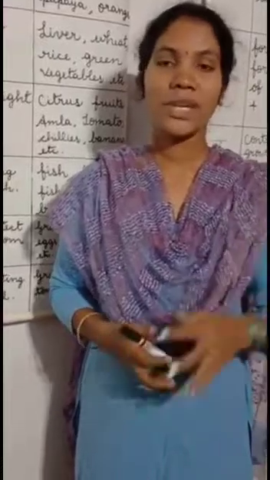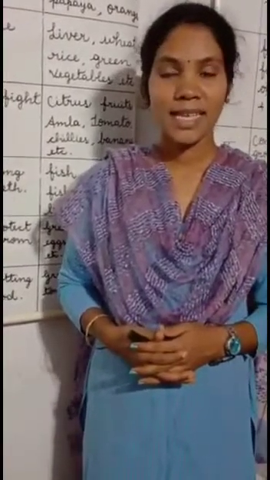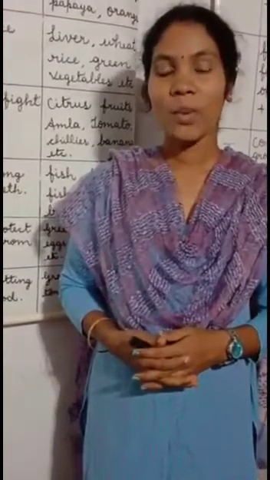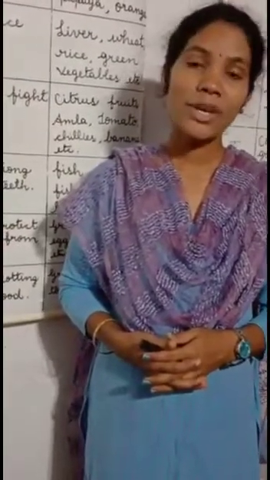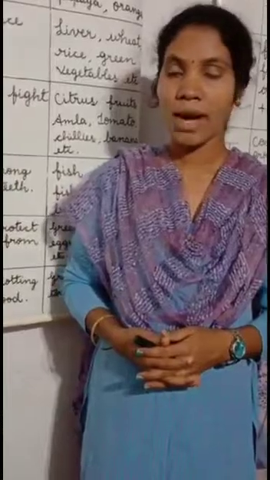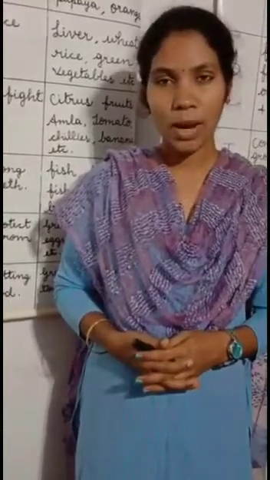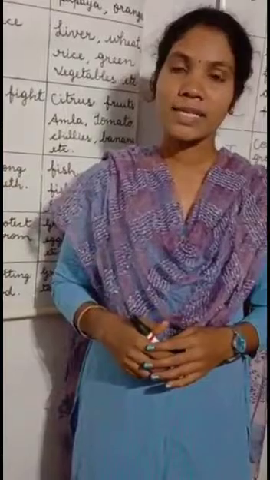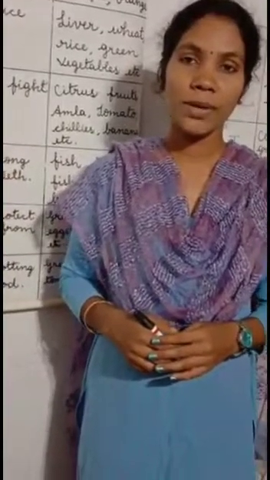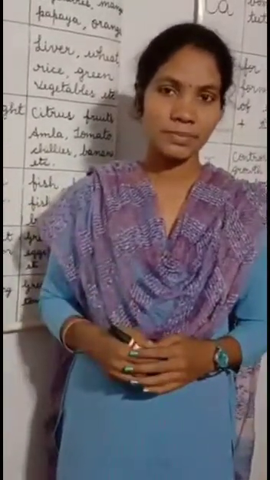In our previous video, we had started with the second chapter, that is components of food, and there we had talked about 7 components of food, and among the 7 we had discussed 2 components in detail. They are carbohydrates and fats. In today's session, we will discuss the third component of food, that is proteins.